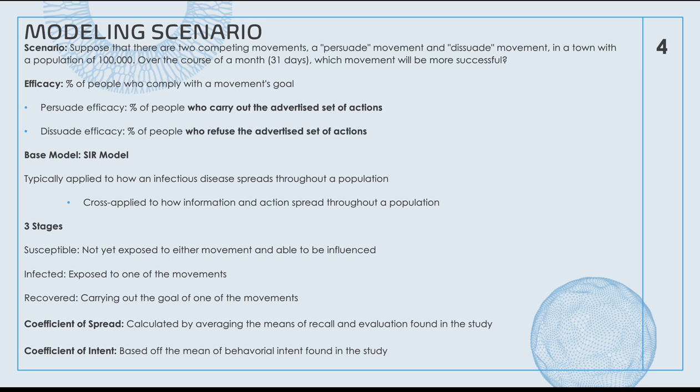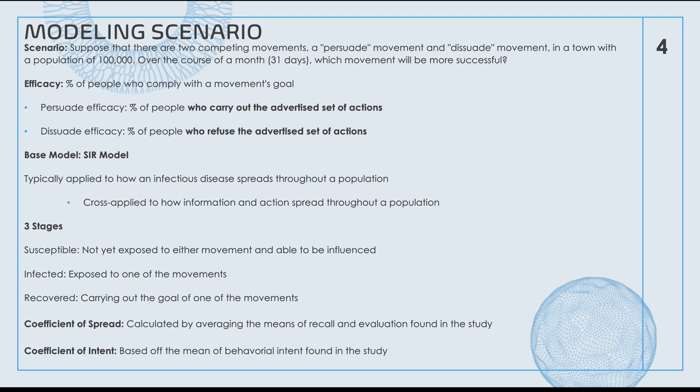Modeling scenario. Our scenario is, suppose that there are two competing movements, a persuade movement and a dissuade movement, in a town with a population of 100,000 people. Over the course of a month, which movement will be more successful? Efficacy is defined as the percent of people who comply with the movement's goal. Persuade efficacy is defined as the percent of people who carry out the advertised set of actions, whereas dissuade efficacy is defined as the percent of people who refuse the advertised set of actions.